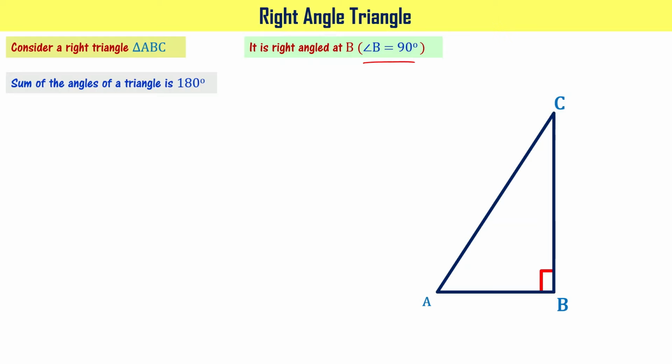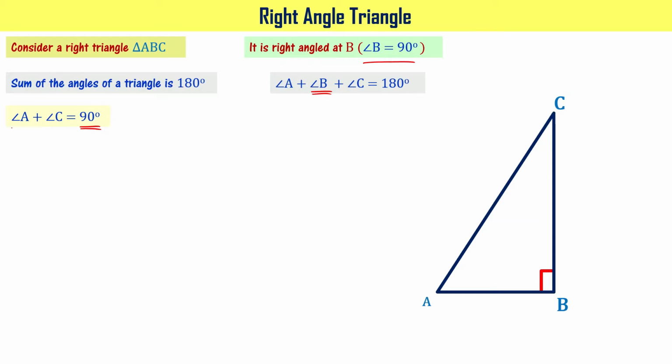We know the sum of the angles of a triangle is 180 degrees, right? It means angle A plus angle B plus angle C equals 180 degrees, right? We know that angle B is 90 degrees, right? It means angle A plus angle C is going to be equal to 90 degrees.